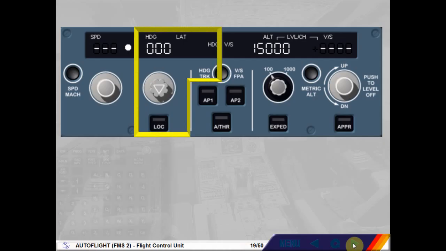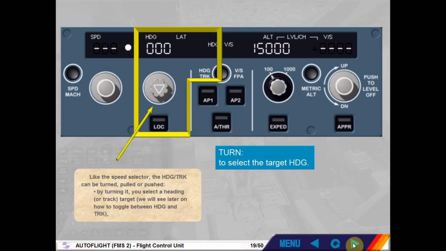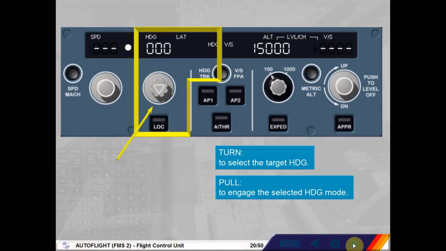Like the speed selector, the heading track knob can be turned, pulled, or pushed. By turning it, you select a heading or track target. We will see later on how to toggle between heading and track. By pulling it, you engage the selected heading or track mode for the autopilot flight director.